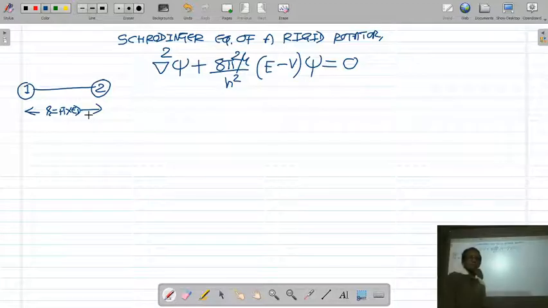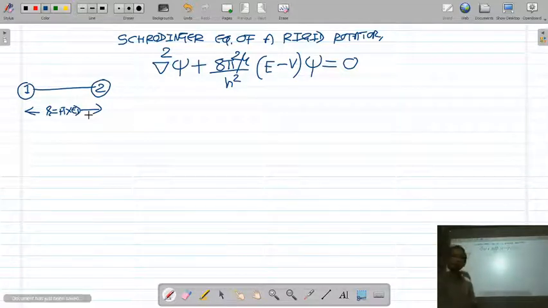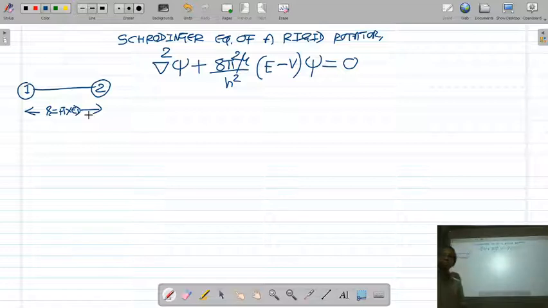We can apply this equation to a diatomic molecule.